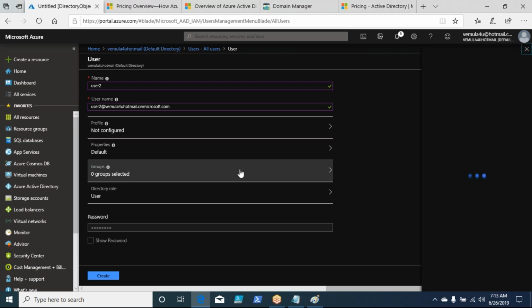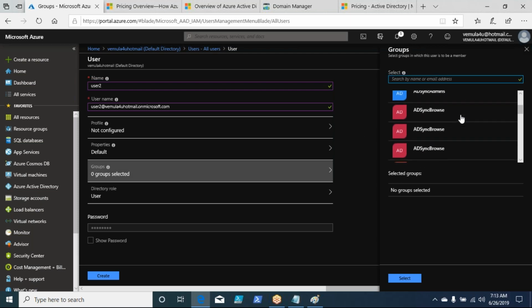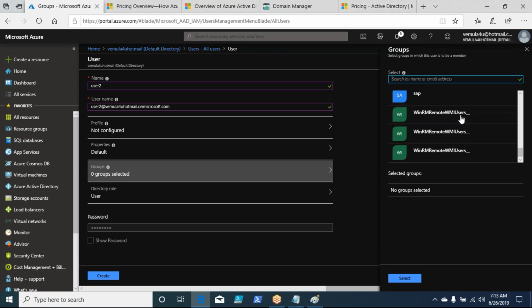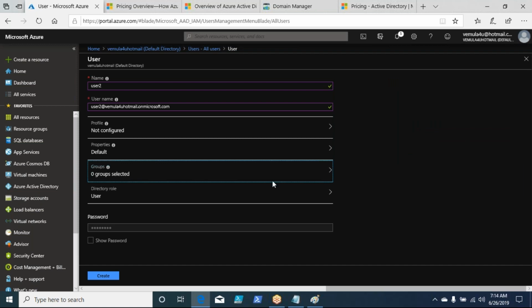Another important thing is groups. If you want to put him in certain groups, there are certain inbuilt groups, and certain groups that you or I created earlier, like group 1, SAP, MQM, and so on. A few of them I created, right? For right now, I don't want to put this user in any group. I just leave that as it is.